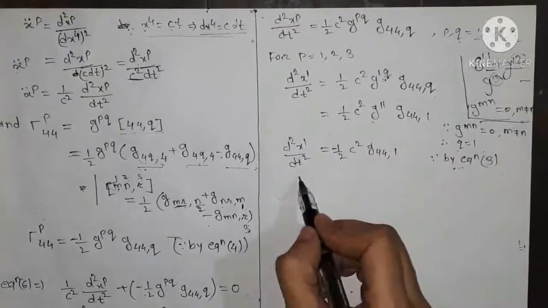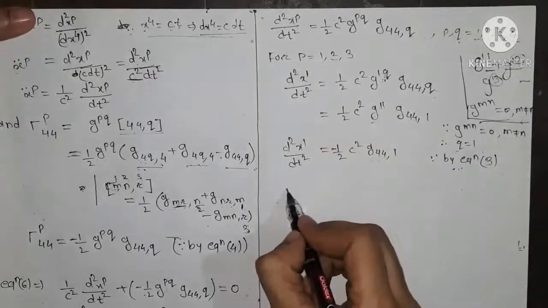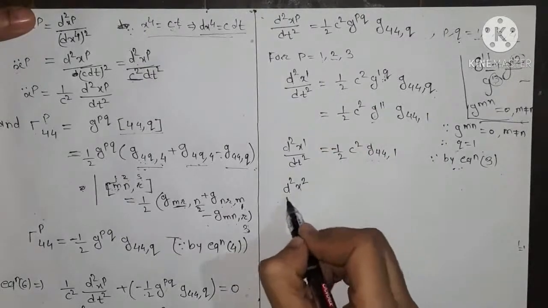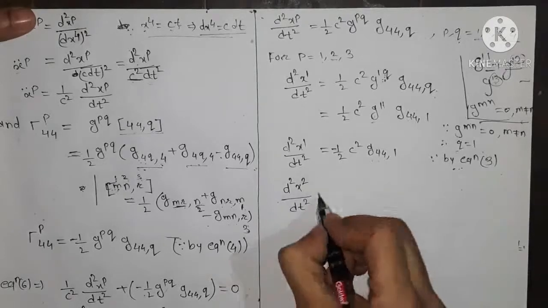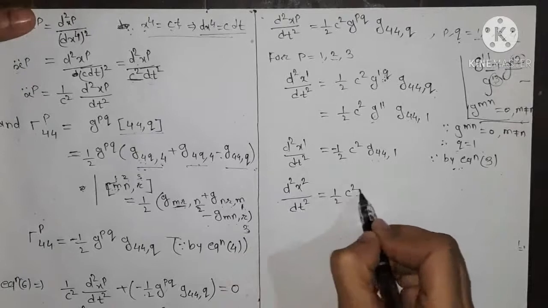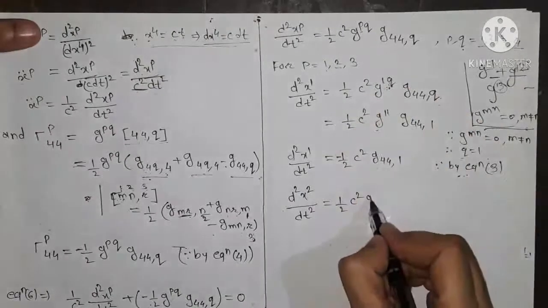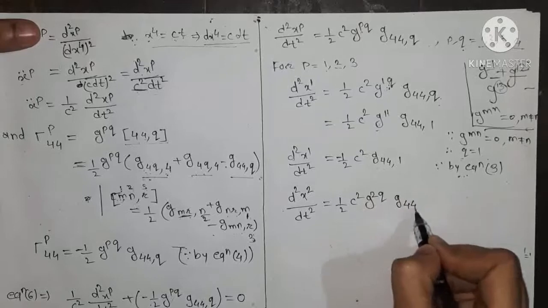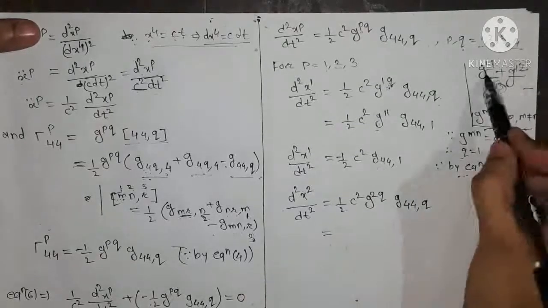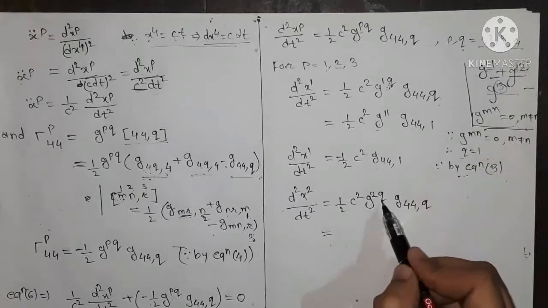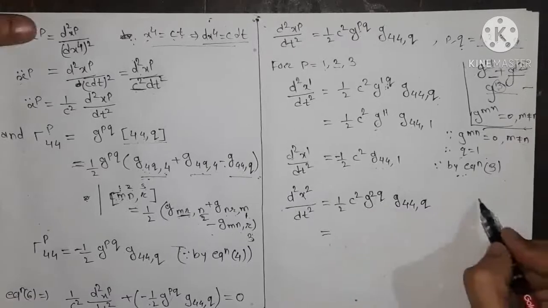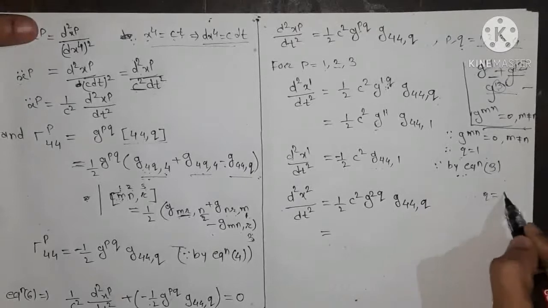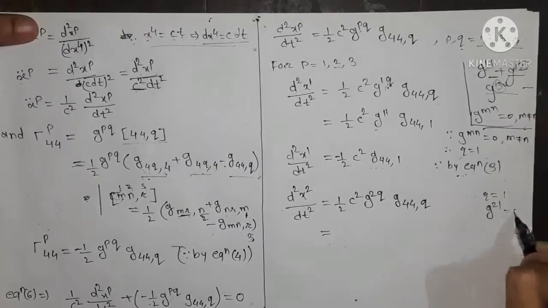Now we take the second equation, that is for p equals 2. So for p equals 2, we have d²x2/dt² equals 1/(2c²) g_2q g_44,q. Substitute the value of p here as 2. Again by the same reason, if we vary q from 1 to 4, q takes the value 2, because for q equals 1, g21 equals 0.